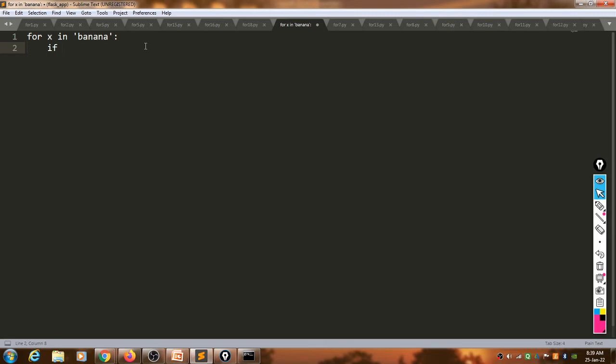We know x will be having BANANA, and we can extract that value with the help of x. We can check that one also. Look here how we can check.